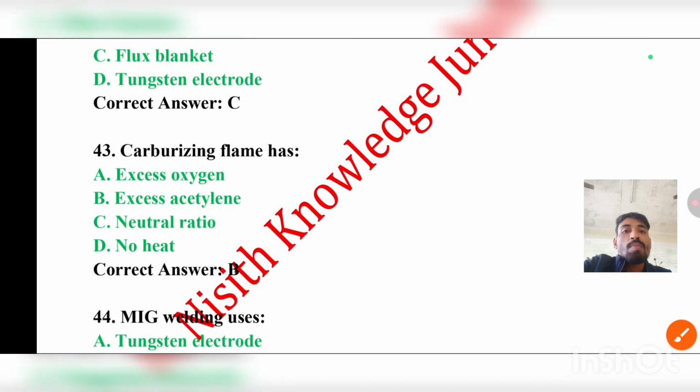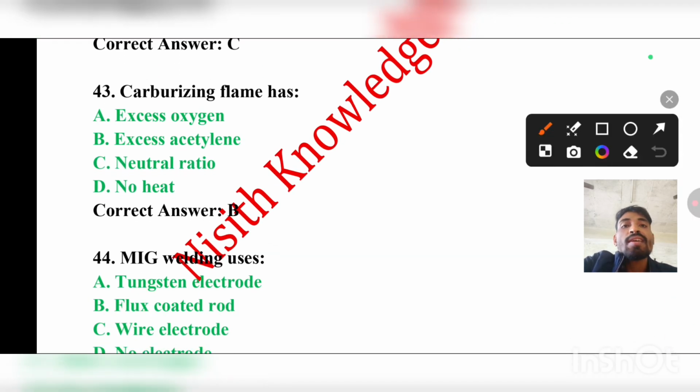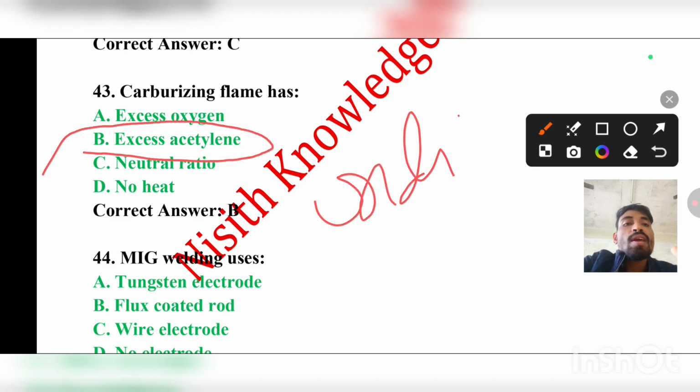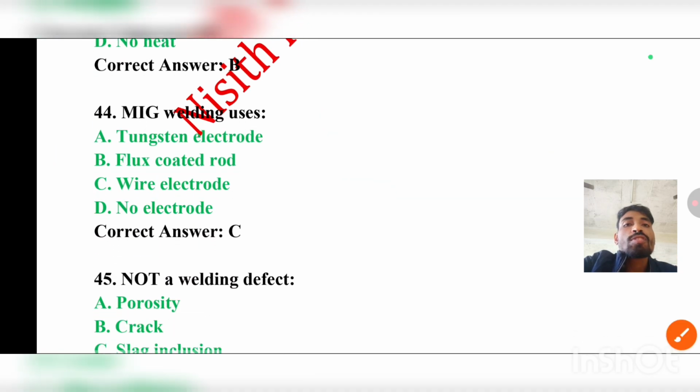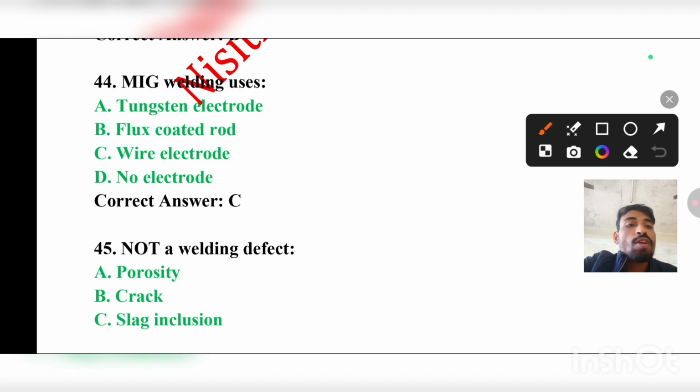Coming to question number 43. Carburizing flame has excess oxygen, excess acetylene, neutral ratio, no heat. The correct answer will be B, that is excess acetylene. But in case of an oxidizing flame, there will be excess oxygen. Coming to question number 44. MIG welding uses tungsten electrode, flux coated rod, wire electrode or no electrode. Out of these four options, the correct answer will be wire electrode.